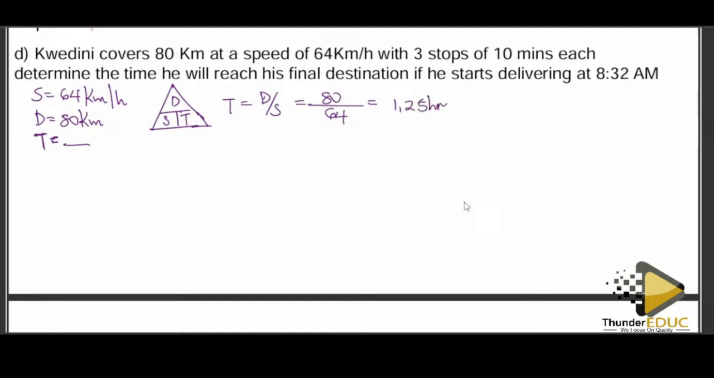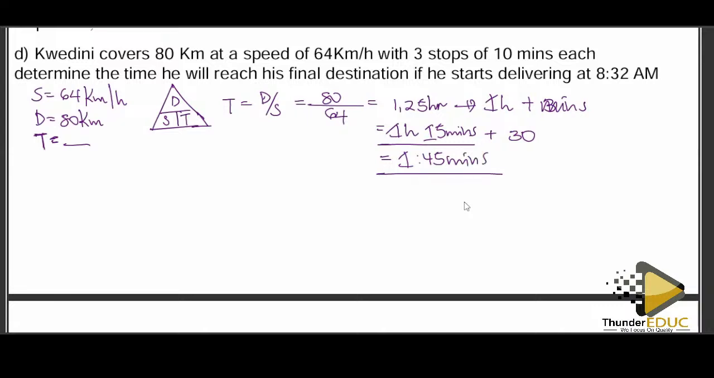These are full hours. Turn them into hours and minutes. So this is 1 hour, 15 minutes. All right, so this is time for driving, but don't forget, it took 3 breaks worth 30 minutes. So we also add it on. So it's 1 hour, 45 minutes.